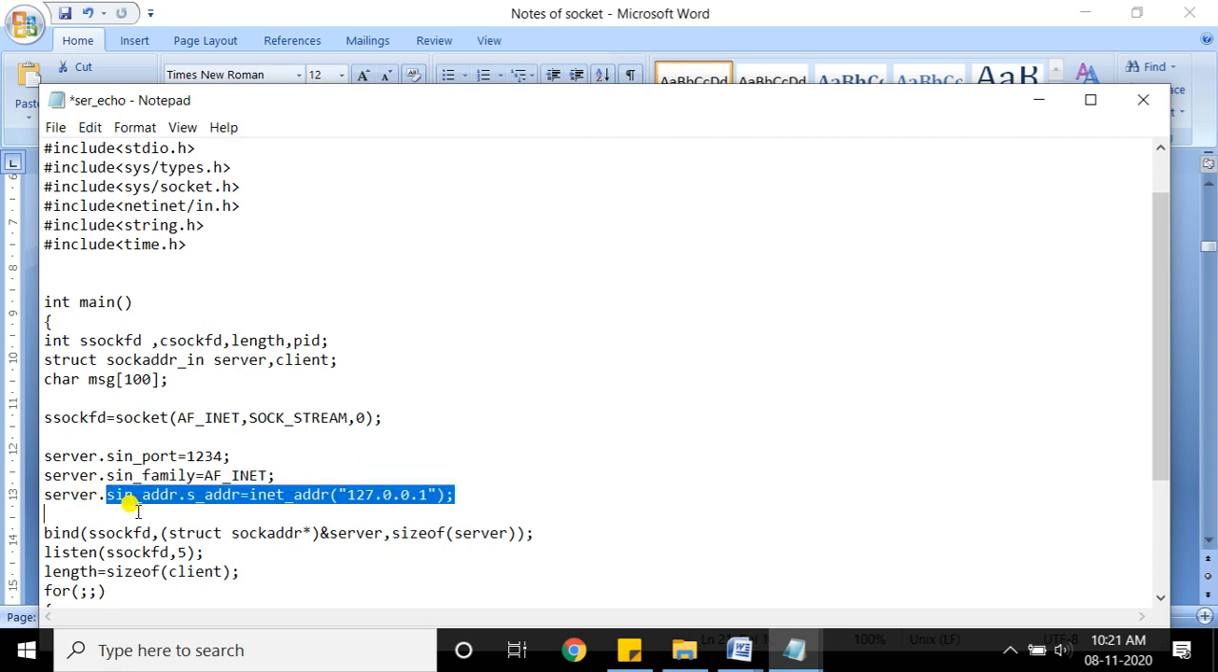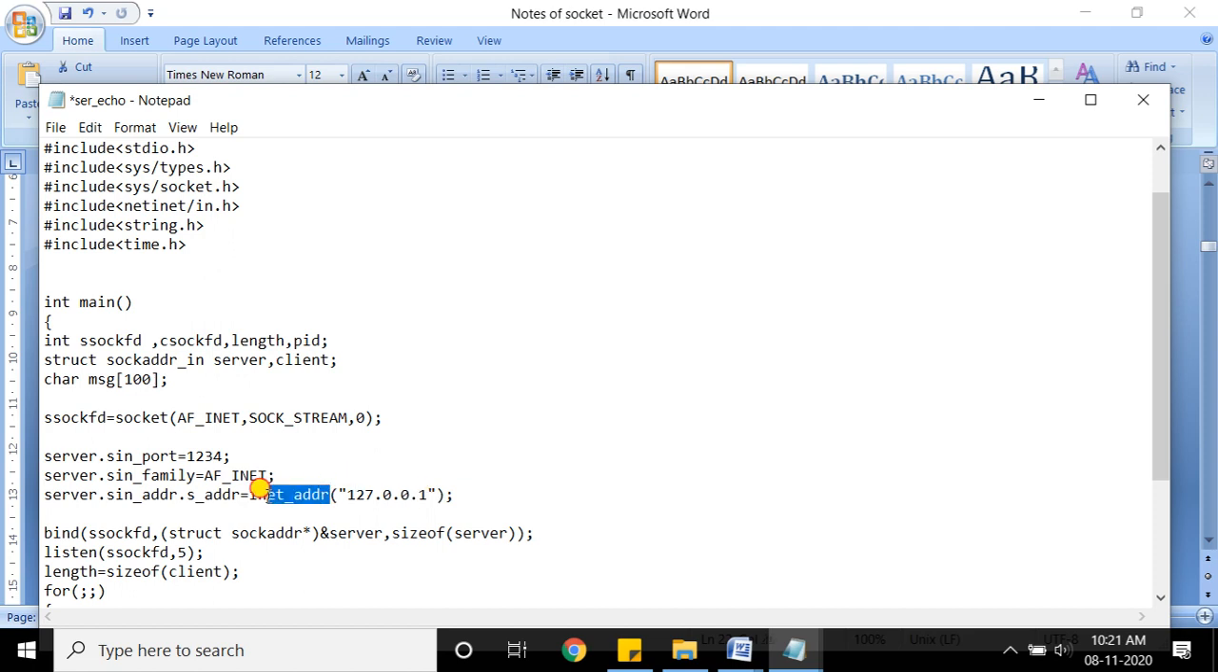So we need to use the double dot operator. So it is server dot sin underscore ADDR dot S underscore ADDR is equal to inet underscore ADDR. This is the function that you need to use, and in brackets you can write your IP address. I am using the loopback IP address, 127.0.0.1. It is the loopback address of all machines, so you can use the same address.